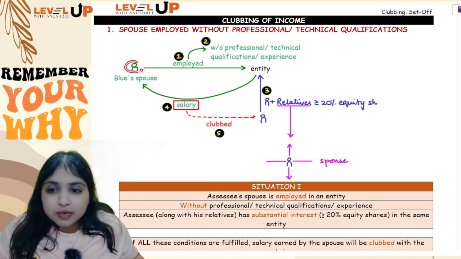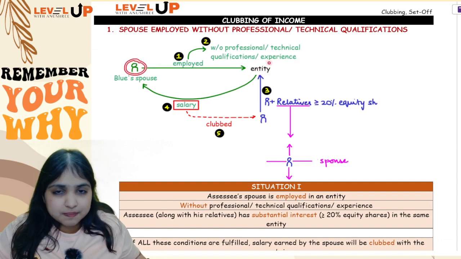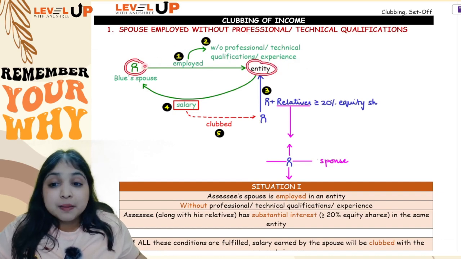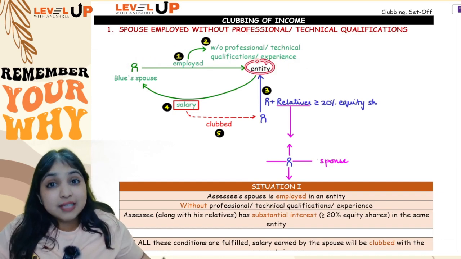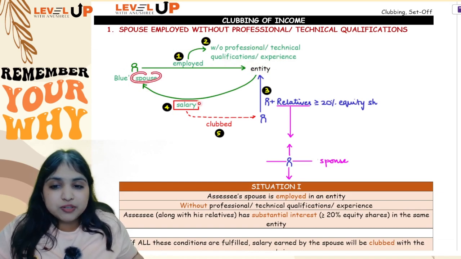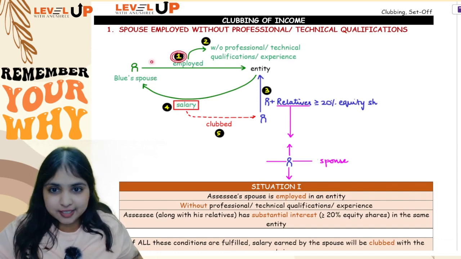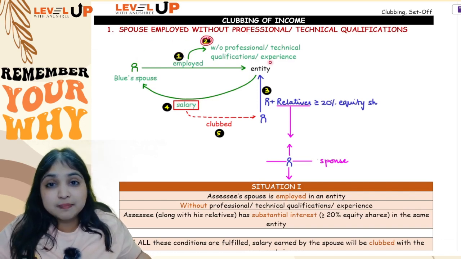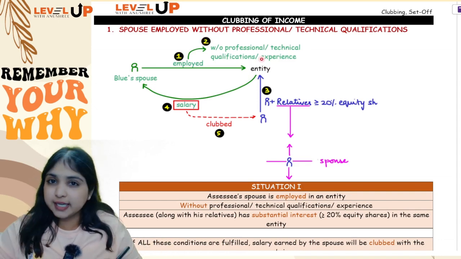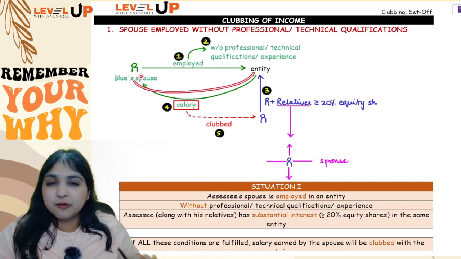Okay. Now Green is employed in an entity. Now this entity can be company also, can be firm also, doesn't matter. This spouse is employed in the entity. But the spouse is employed in the entity without any professional or technical qualifications or experience. Okay. The spouse is earning salary from this entity. Understood? Point number 1, spouse is employed in the entity. Point number 2, the spouse is employed in the entity without professional or technical qualifications or experience. Now point number 3, from that entity the spouse is earning salary.